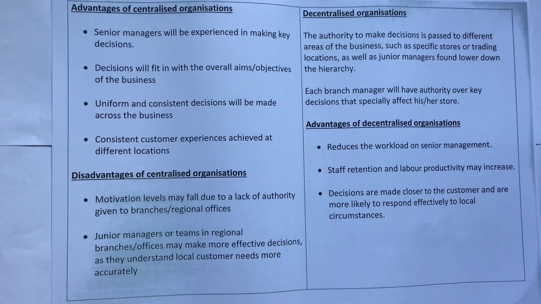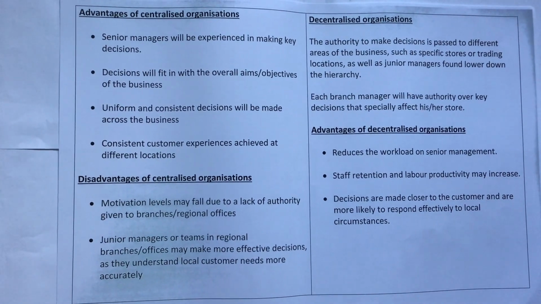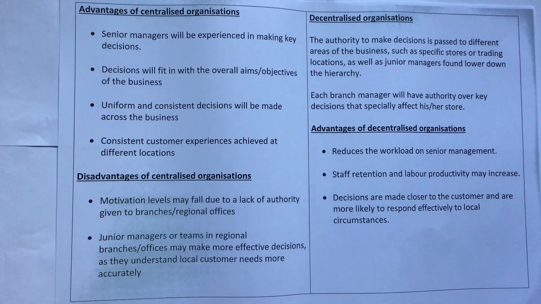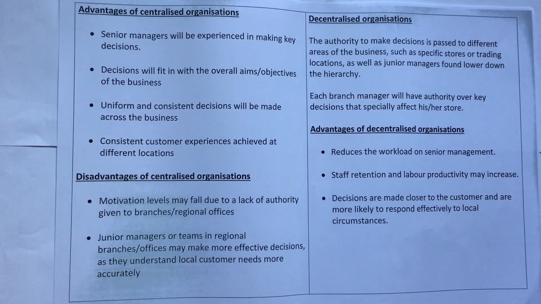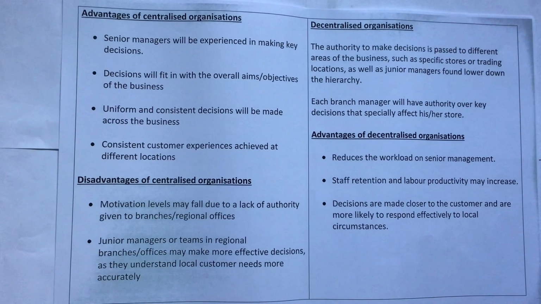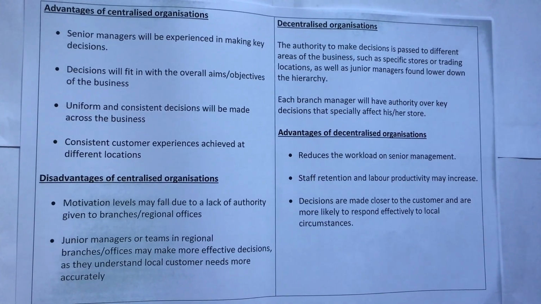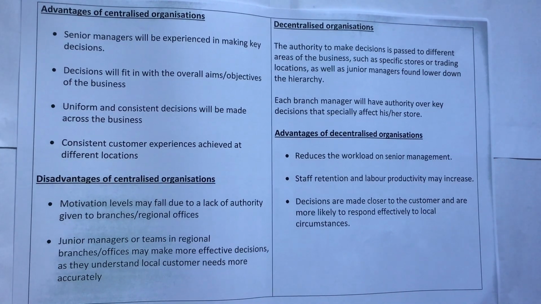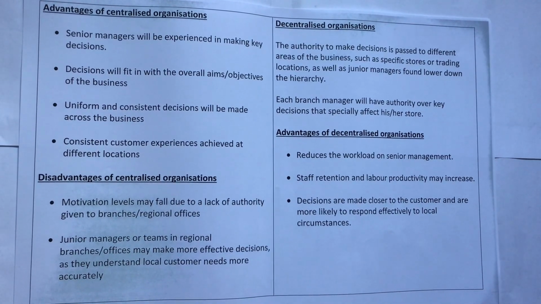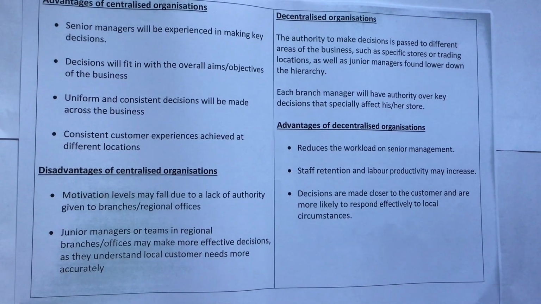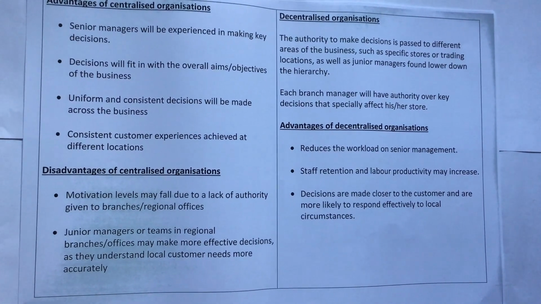Disadvantages: motivation levels may fall due to a lack of authority given to branches and regional offices. Junior managers or teams in regional branches and offices may make more effective decisions as they understand local customer needs more accurately. Decentralized organizations: the authority to make decisions is passed to different areas of the business, such as specific stores or trading locations, as well as junior managers found lower down the hierarchy.